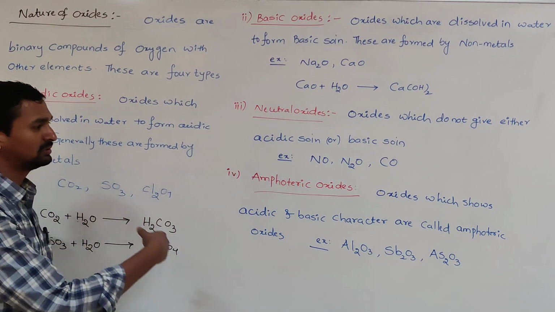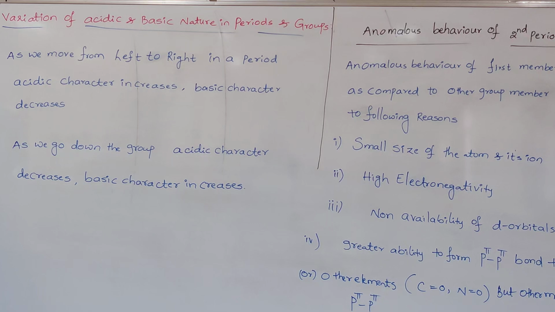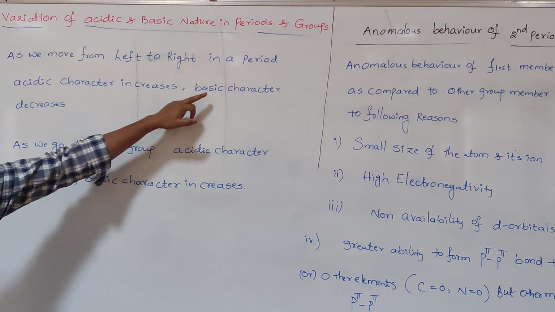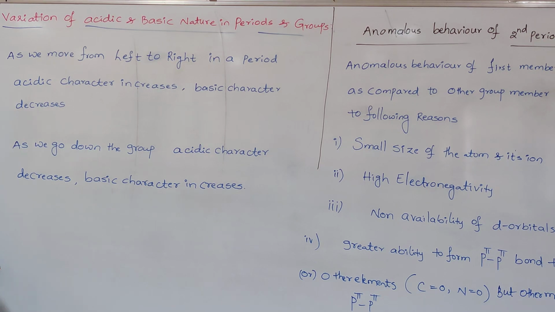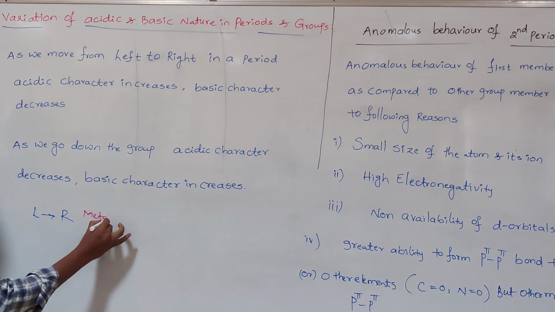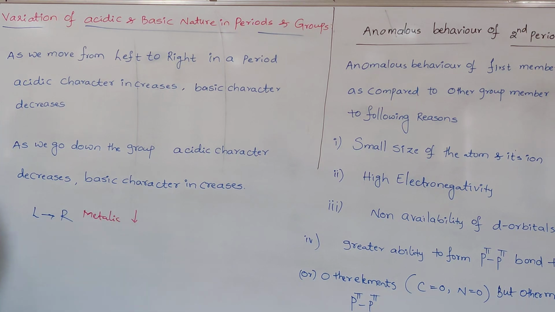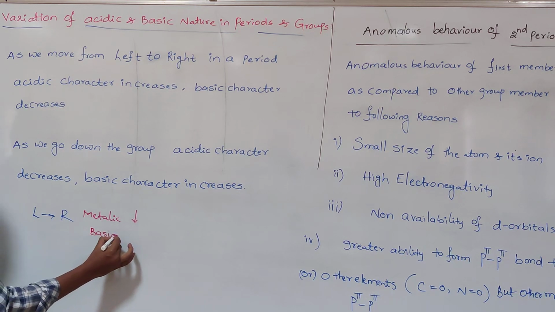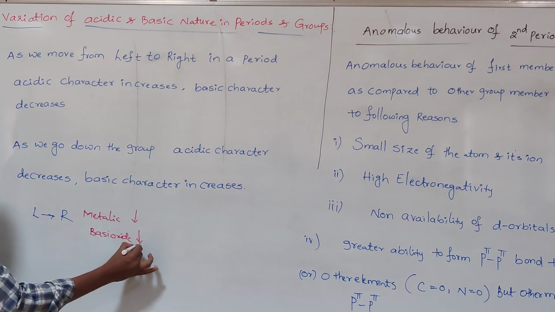Now we have to discuss how this acidic character and basic character vary in periods and groups. The generalized statement is, as we move from left to right in a period, acidic character increases and basic character decreases. As we move from left to right, generally the metallic character decreases. When metallic character decreases, metals can form which oxides? Basic oxides. So that's why the basic character decreases.